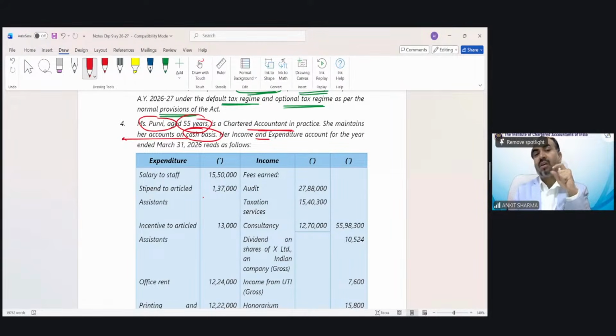This is kind of information generally not mentioned in the question. But if somebody is saying she or he is maintaining cash basis, there must be something we have to do with this information. So always remember, if any different information has been given in the question which is not normal information, that might affect your question or any point of the question later. So always keep that in mind. That's why I am asking you to mark those points that you feel are different or important for the purpose of calculation. Our income and expenditure has been given below.